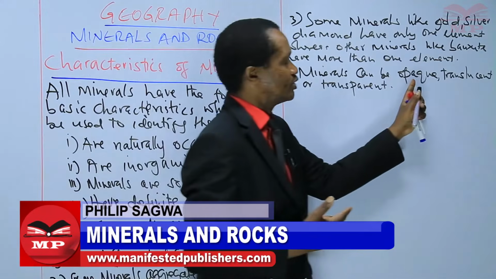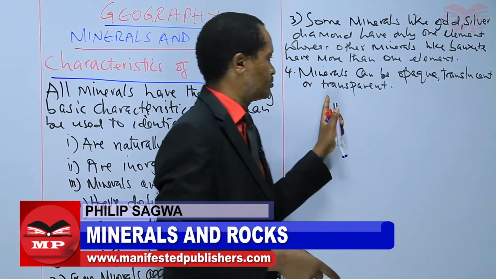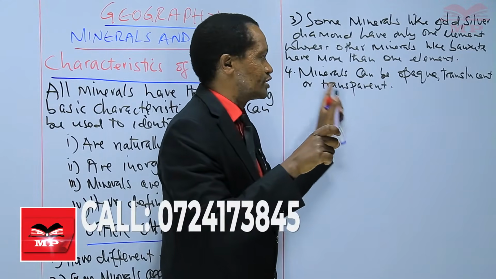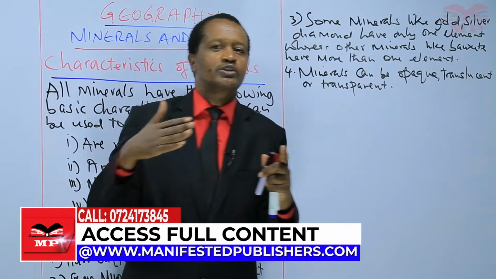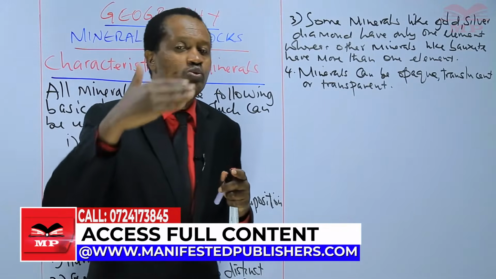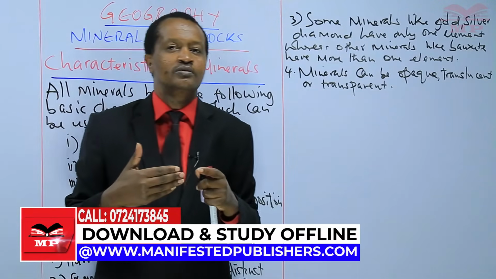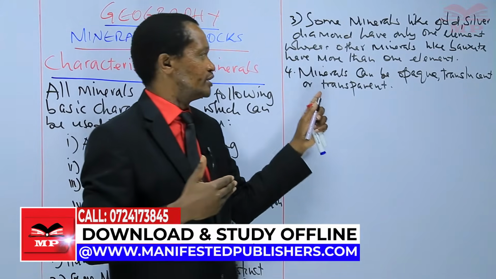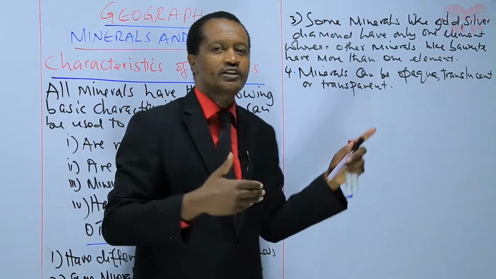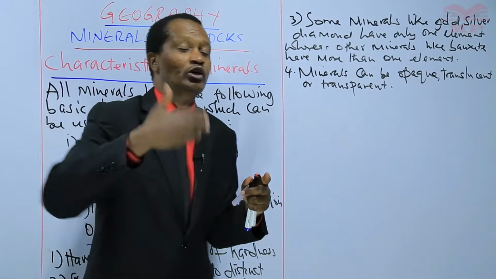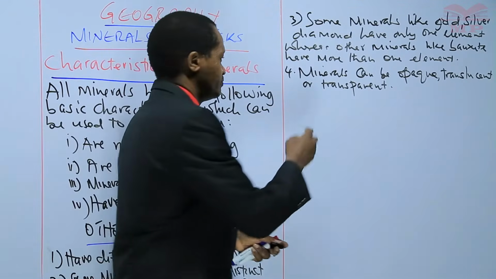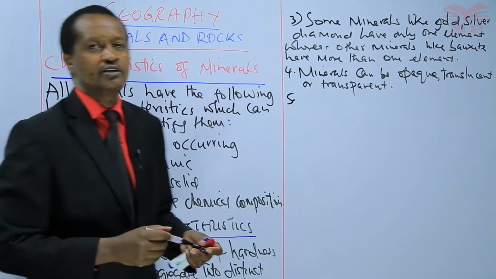So for opaque minerals, light cannot pass through them. For translucent minerals, some light can pass through them. But for transparent minerals, light can pass through them. One can see through. So the quality of being opaque, translucent, or transparent simply refers to the ability of a mineral to allow light to pass through it.